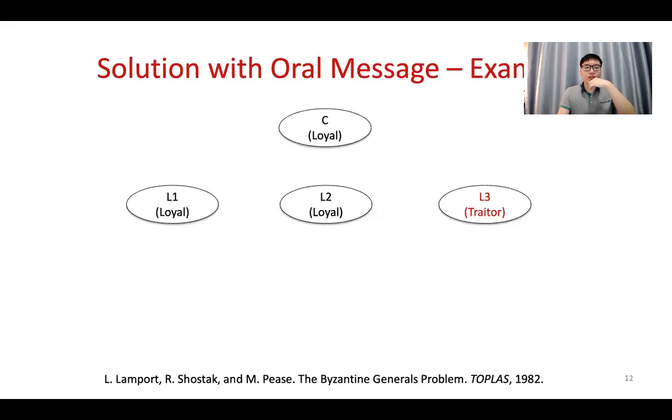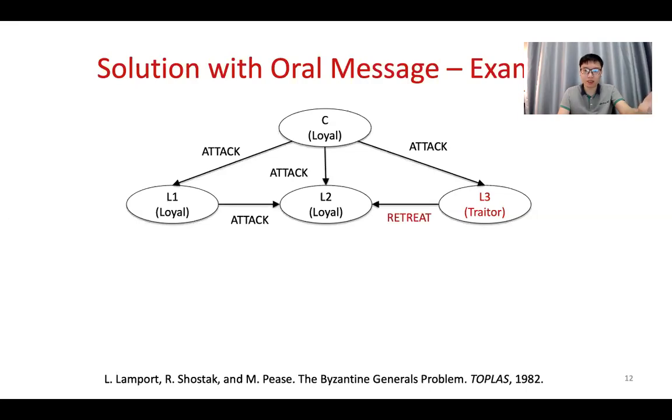To address these problems, existing protocols or solutions have ways to solve them. However, the communication overhead is a little bit high. For example, in this solution, all the generals talk to each other and send a message to each other, making sure that everyone receives the message from the others.